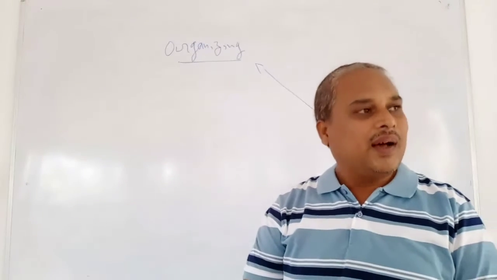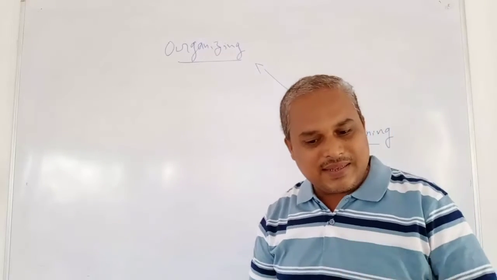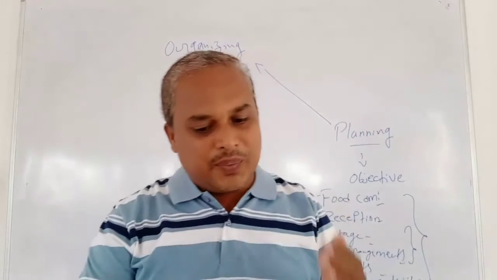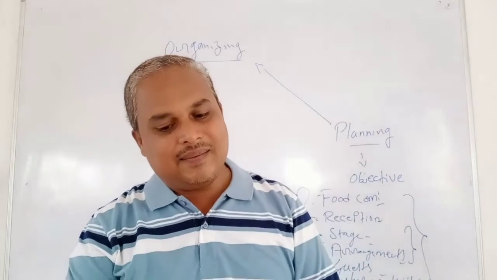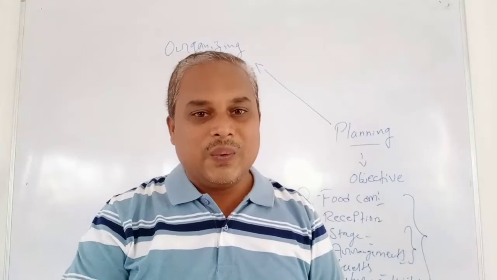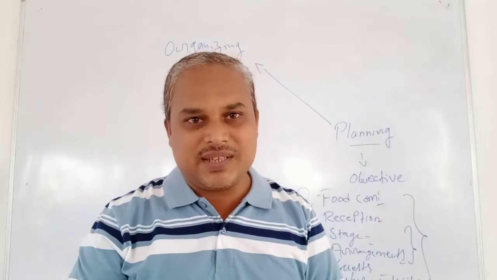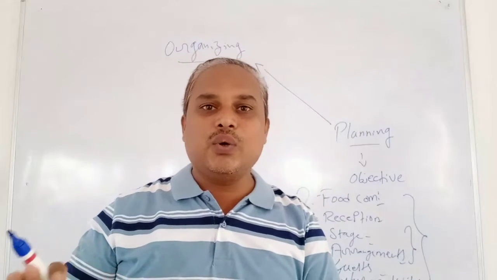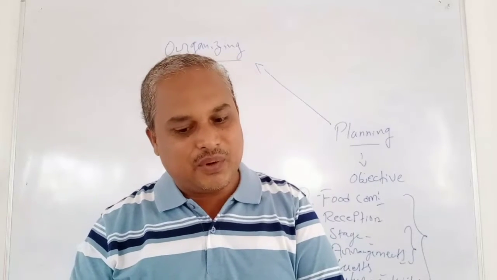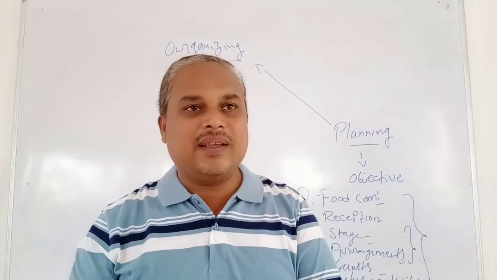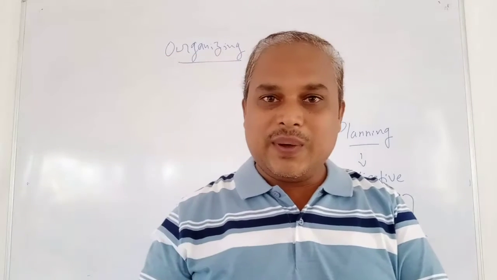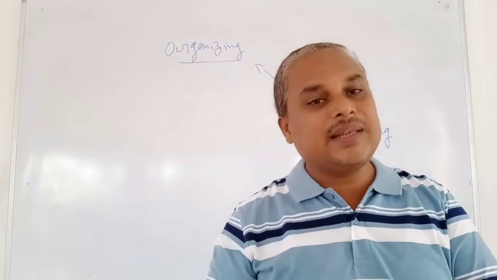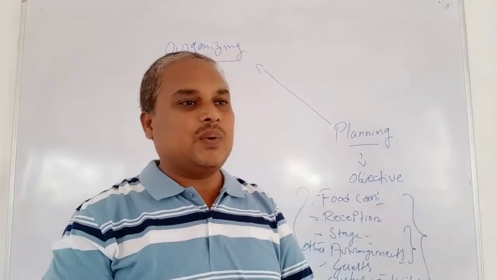First we have to identify the activities. Second, we have to group the activities. Third, we have to define the job positions, meaning who will do which activity. And we have to create a relationship between the jobs, meaning a person has to report to someone.